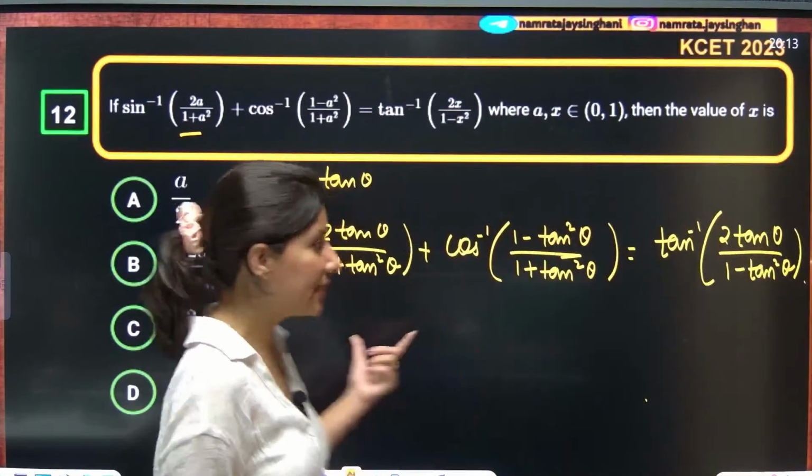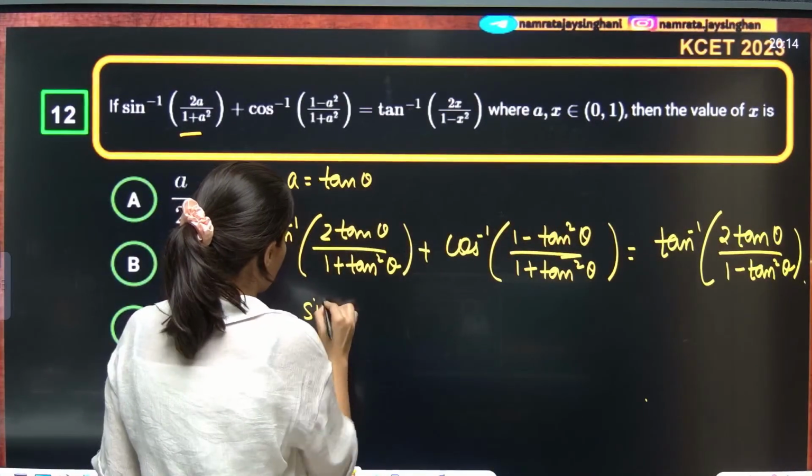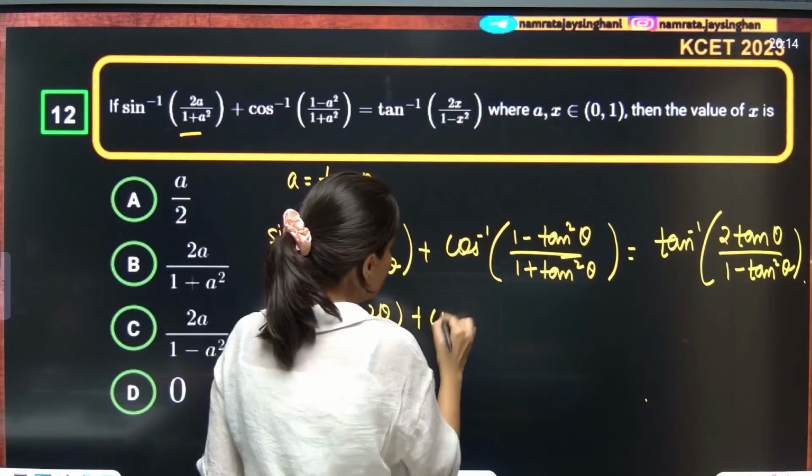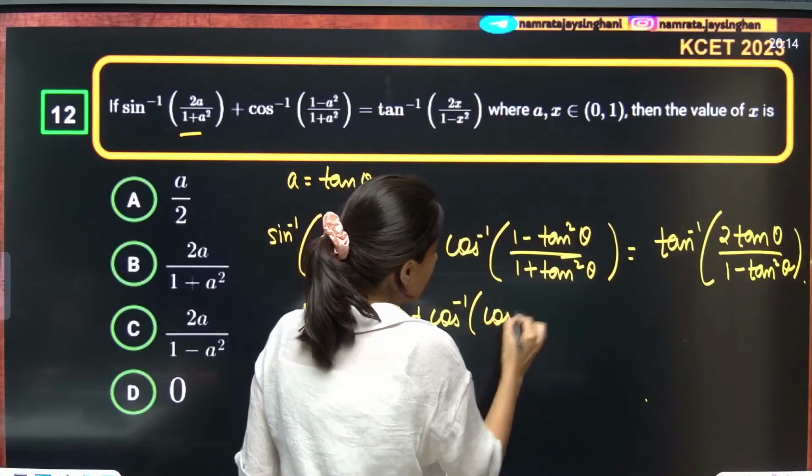So this is sin inverse sin 2 theta plus cos inverse cos 2 theta.